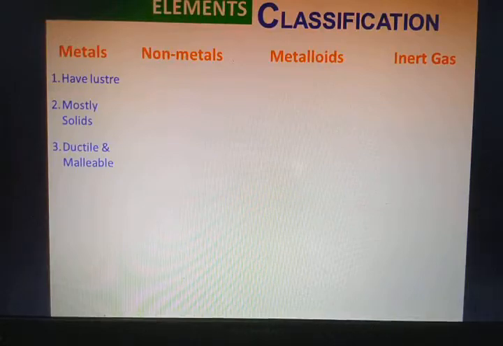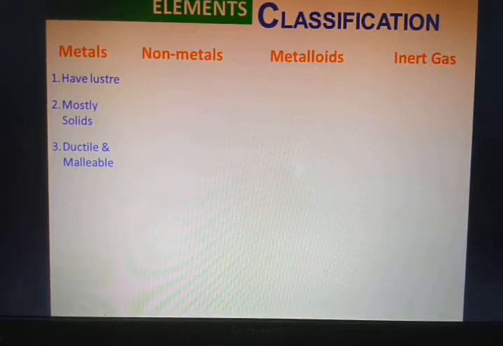Metals show the property of ductility. What does ductility mean? This word comes from the word ductile, meaning metals can be drawn into thin wires. Very thin wires. You have seen electrical wires, so you can see how thin they are. So metals, since they're ductile, can be drawn into thin wires. And what about being malleable? They can be drawn into thin sheets.